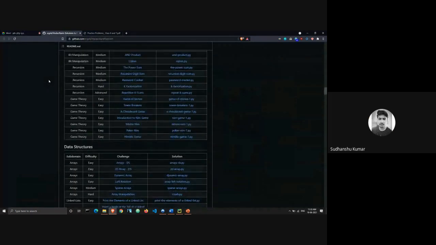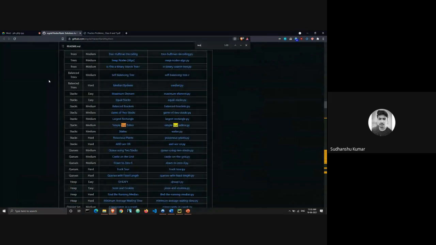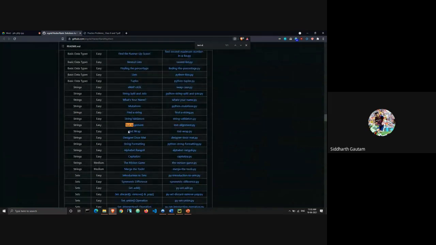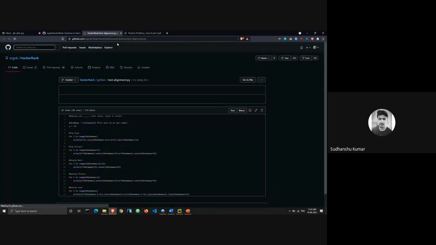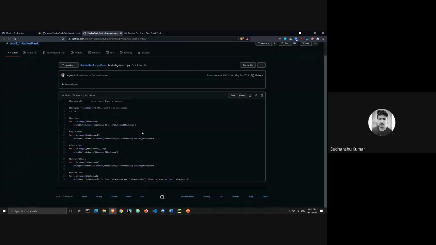Text alignment in string. This one, right? Yes. Okay, right. I've done this on HackerRank.